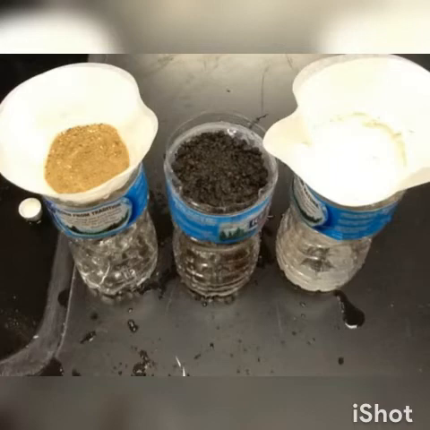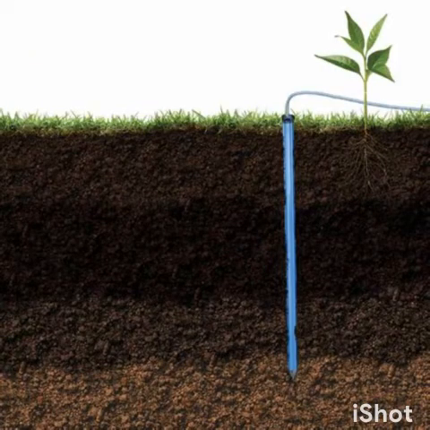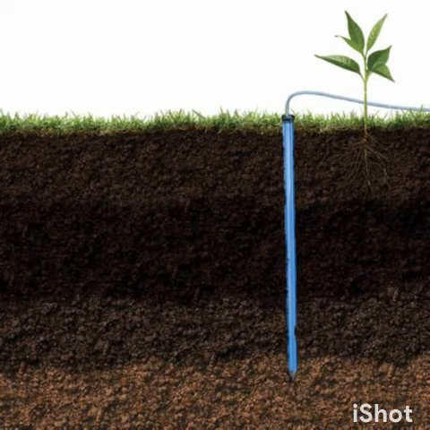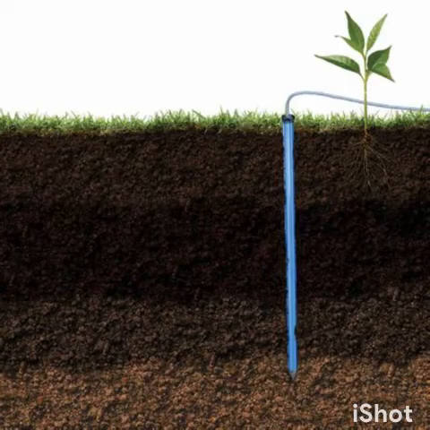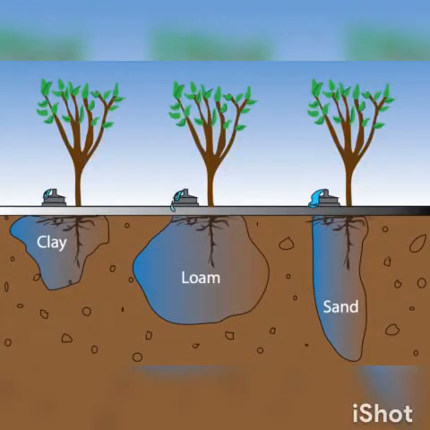The time taken by different soil to retain the same quantity of water, and how much water they can hold, differs based on the different types of soil that we have.